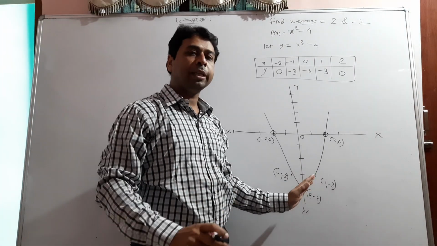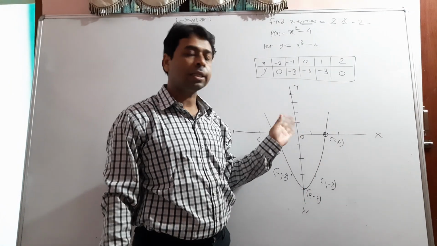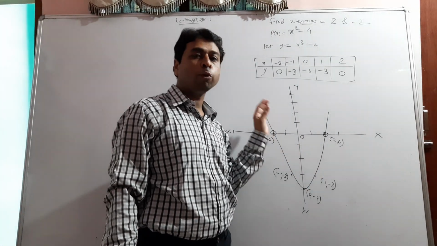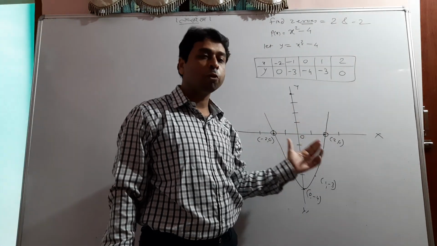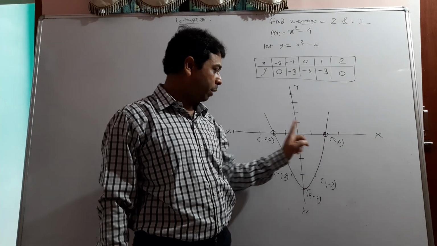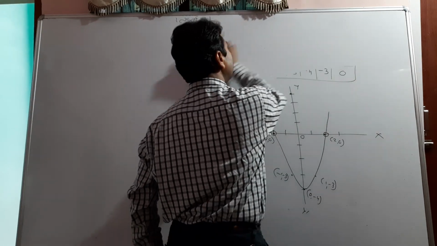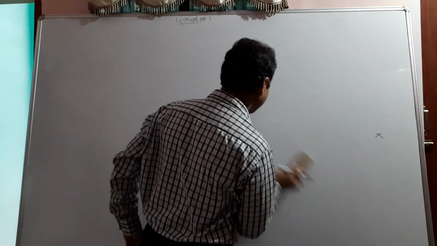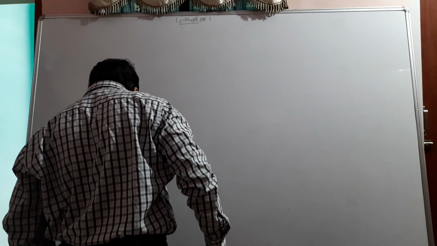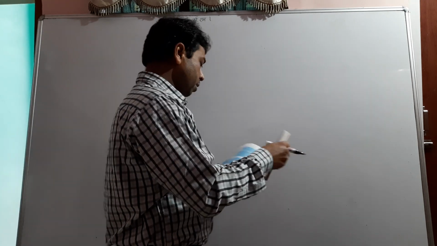I again say that you don't have to draw the graph. In your exercise, the graph will be given. You have to recognize how many zeros there are and which are the zeros. If it is asked, you can say it is 2 and minus 2. So now students, you can see the questions of the exercise or examples. I don't think that it is a tough task for you. You can simply understand. Lots of questions there, and by the graph you can simply understand.